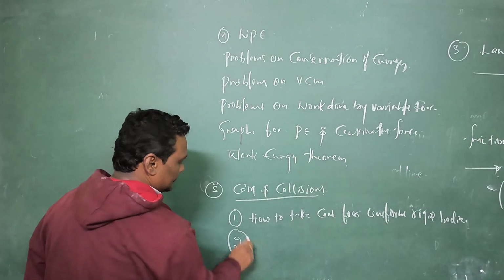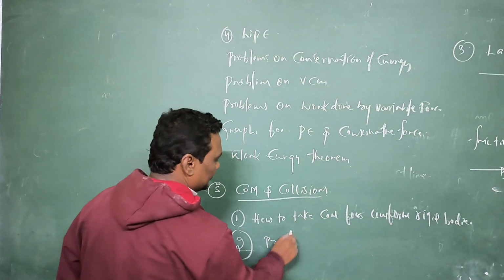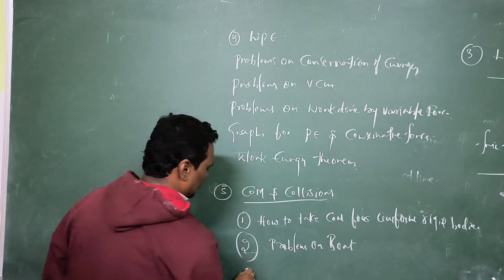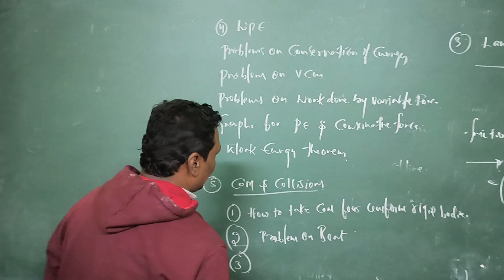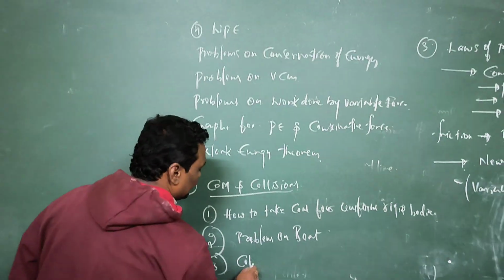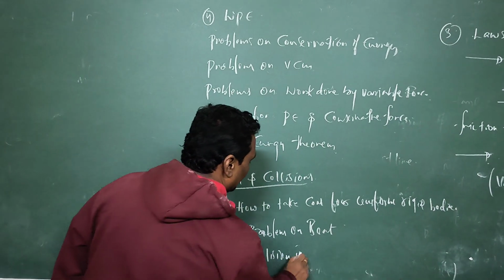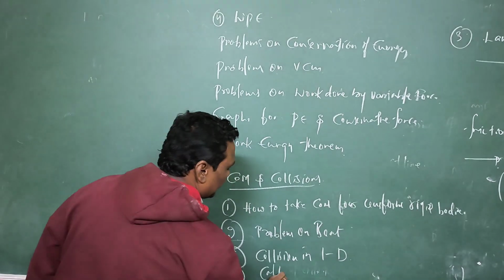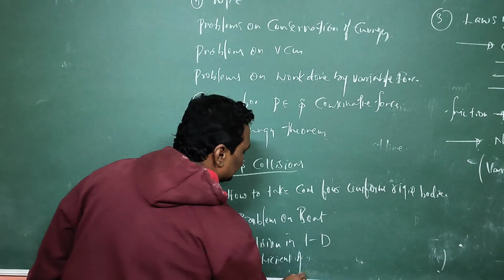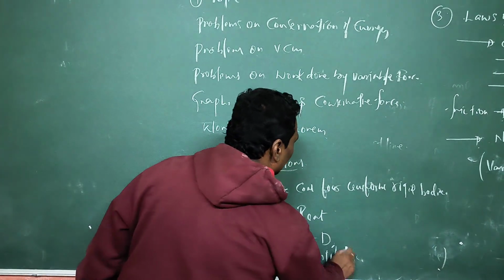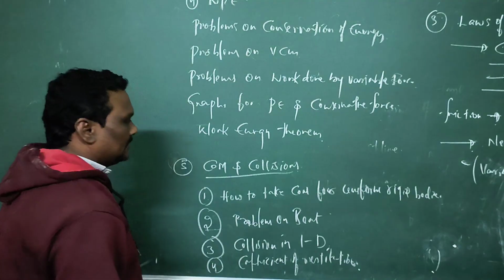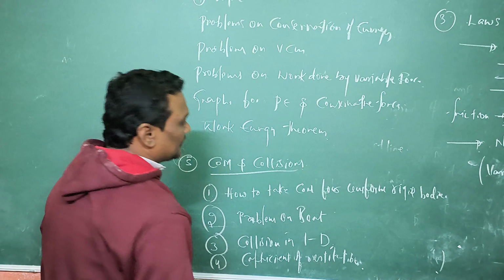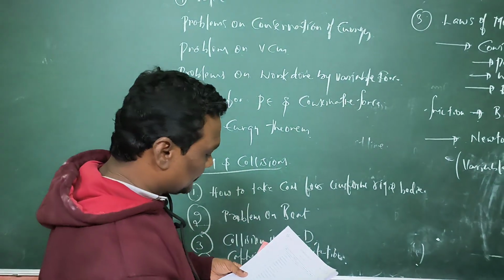And the next one, problems on boat. And third one is, in the collisions you have to concentrate on collision in 1D and coefficient of restitution. You have to concentrate on coefficient of restitution. So center of mass and collisions is a very easy chapter, and you will get one question from the center of mass and collisions. Okay.